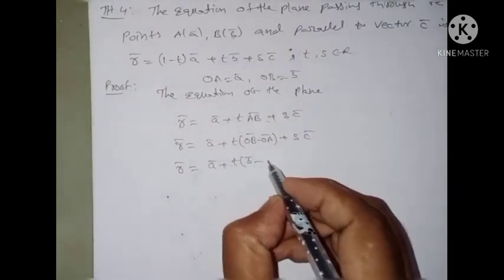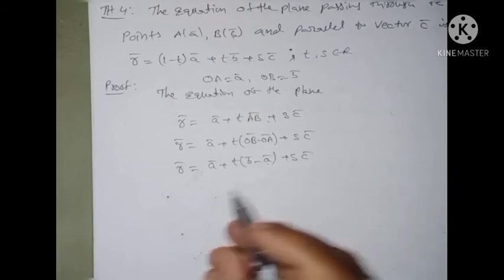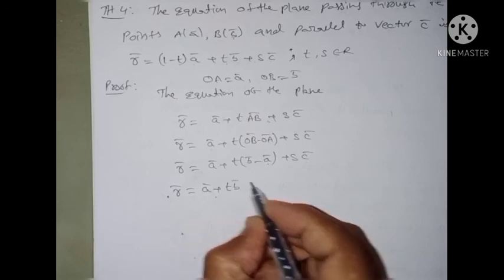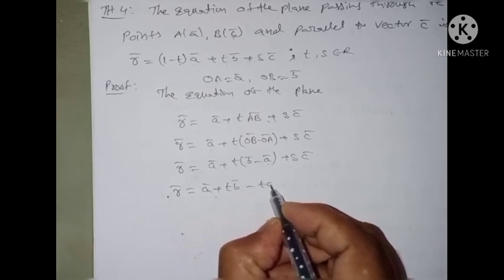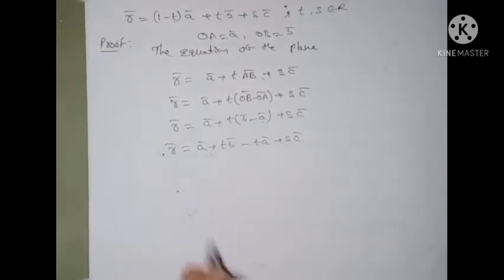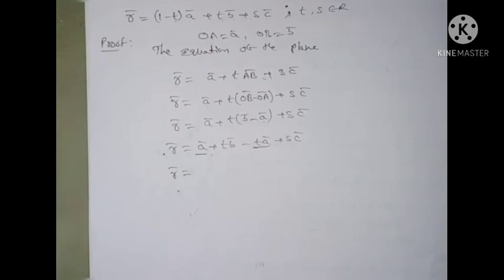Therefore, R bar is equal to A bar plus T into B bar minus T into A bar plus S into C bar. Next, observe here, A vector has 2 terms.